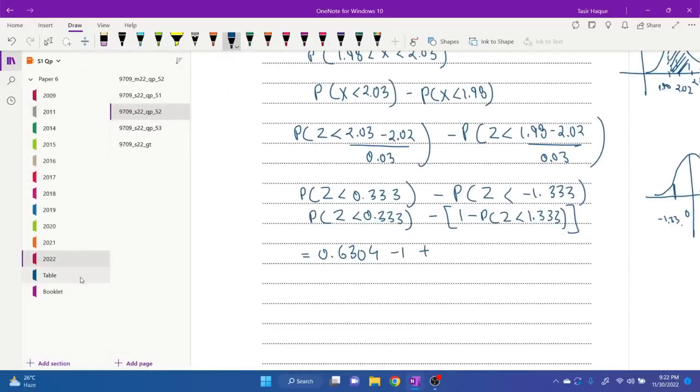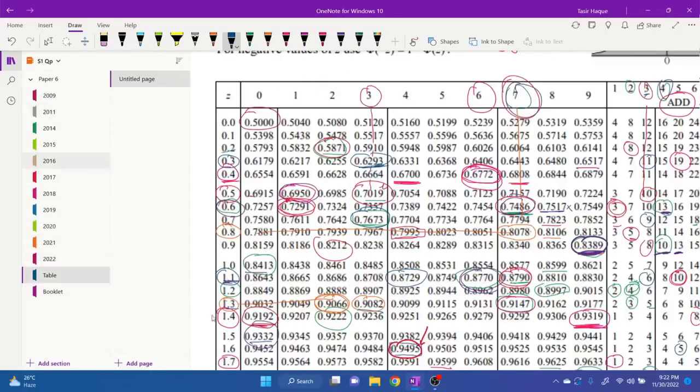Let's check this out. 1.333, check this, 3. So 1.33, 0.9082, okay, 0.9082 as well as 3. 5 is going to be added, plus 0.0005. We end up with 0.9087.